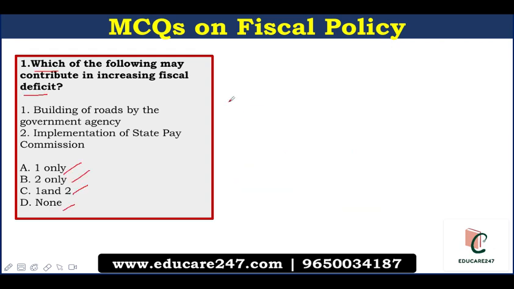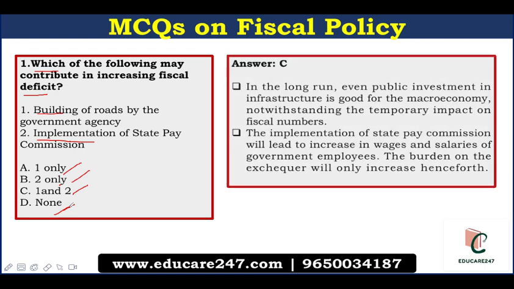Moving on to the MCQs, which of the following may contribute in increasing fiscal deficit? First, building of roads by the government agency. Second, implementation of the State Pay Commission. And the options are A. 1 only, B. 2 only, C. Both 1 and 2, or D. None of them. So the correct answer here is C, that is, both 1 and 2.